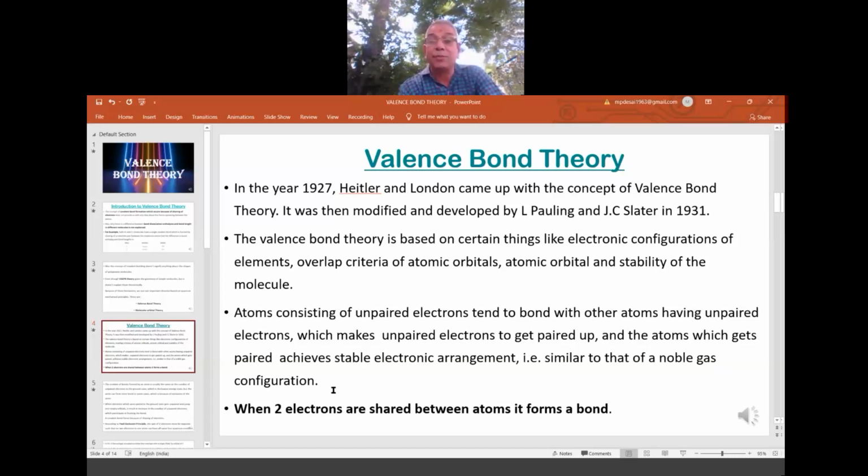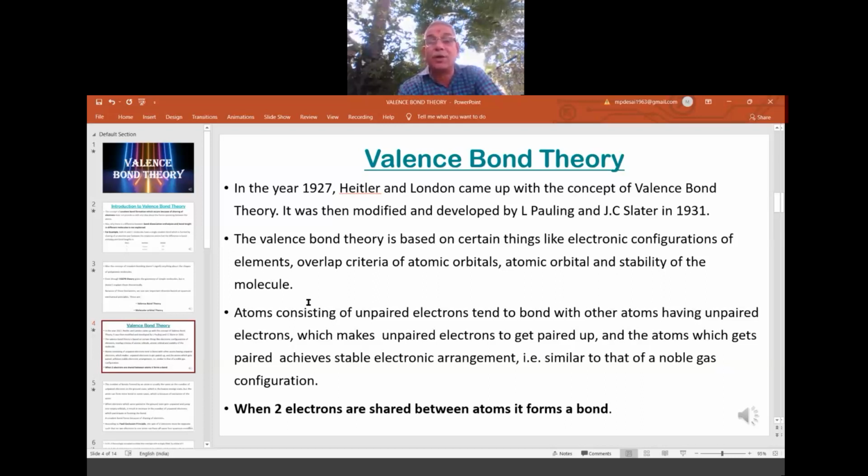So what is VBT? VBT is based on things like electronic configuration, overlap criteria, and stability of a molecule. Three important points. Point number one, about the electronic configuration. That means it has made use of the structure of atom chapter thoroughly, where we have learnt Pauli, Hund, Aufbau, Heisenberg, de Broglie. All those theories are made use of in explaining the electronic configuration.